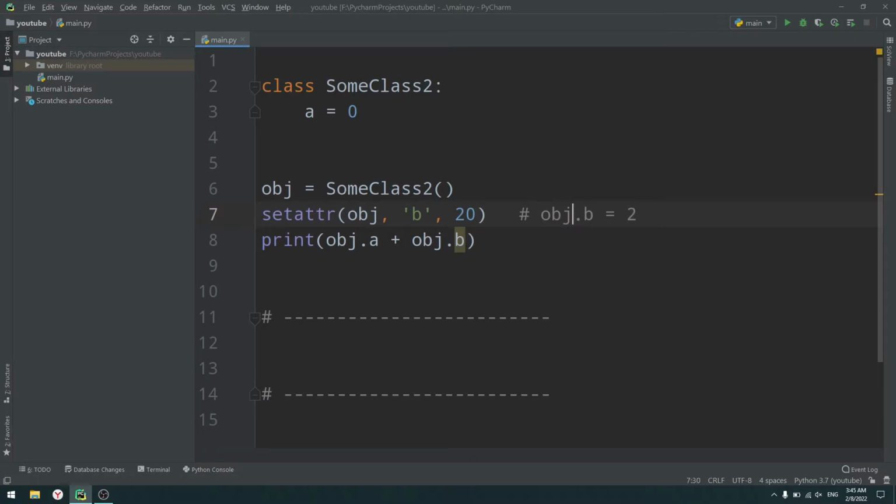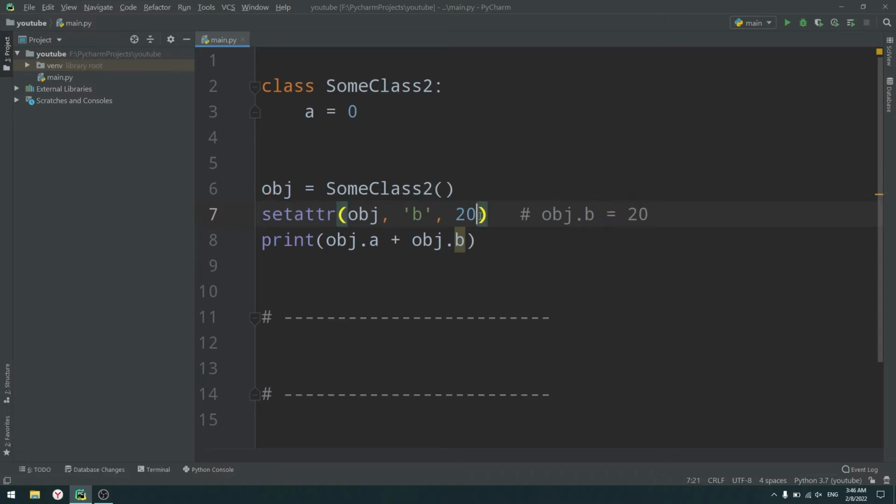So object.b equals 20. As you can see, the first parameter of that function is an object, any object. The second one is the name of your variable. In our case it's b, but as you can see, we don't provide it as a variable b here, we provide it as a string. And it may be very beneficial for you, because what you can do is actually set strings. So you can iterate through a list and set some strings to the value. So object.b equals 20 is basically the same as setattr. The third argument is the value after the equals sign, so the right operand. And yeah, kind of like that.